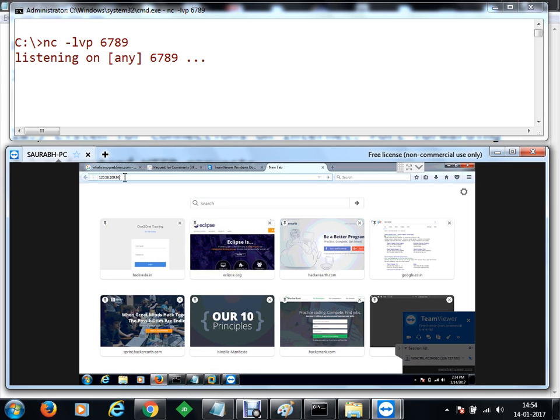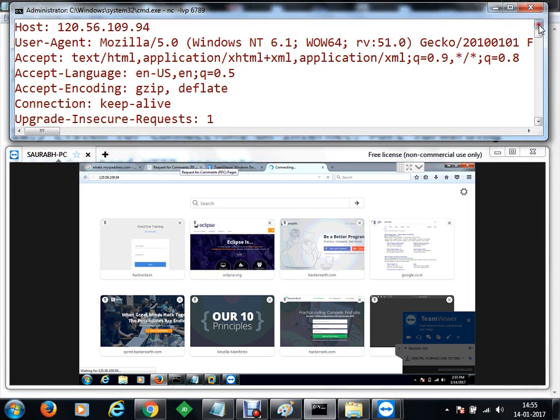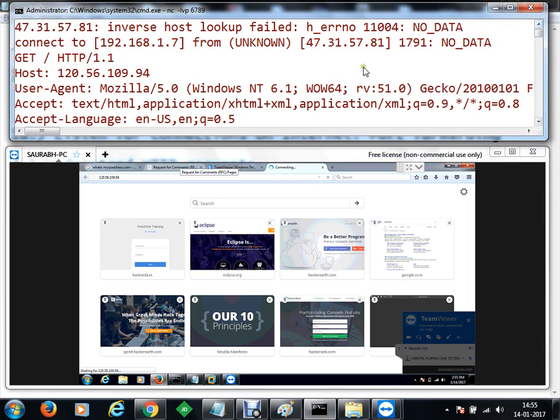Since we have not specified any port, by default port number 80 will be selected. Okay, as soon as we have pressed enter, you can see that a request has been sent. The request has gone to the modem and we have got the packets here. Now you can see that we have got this request from the public IP address of Saurabh's machine. This is Saurabh's IP address, of the hotspot with which he is connected. From the browser, as soon as he has provided this IP address, a request came to us, a GET request.